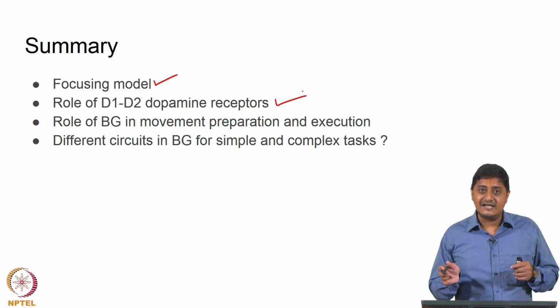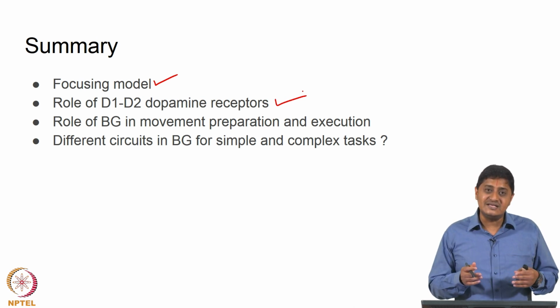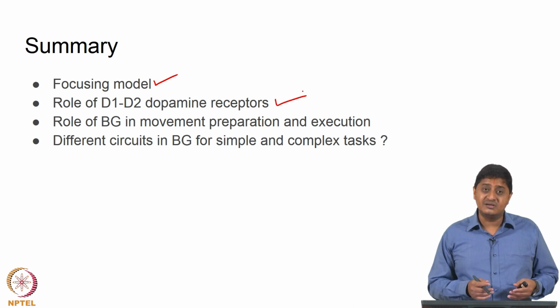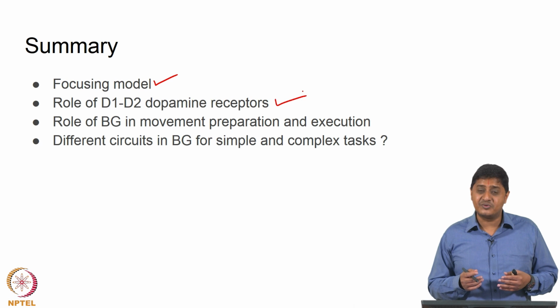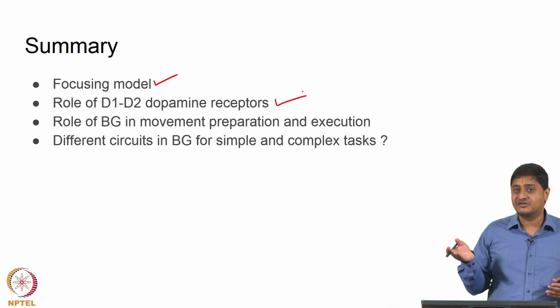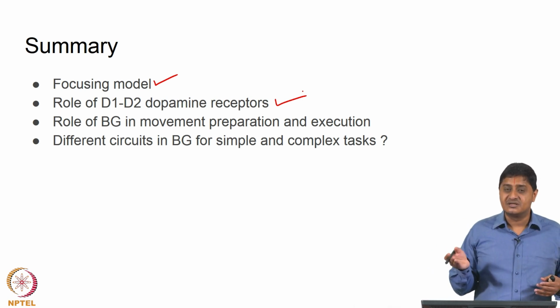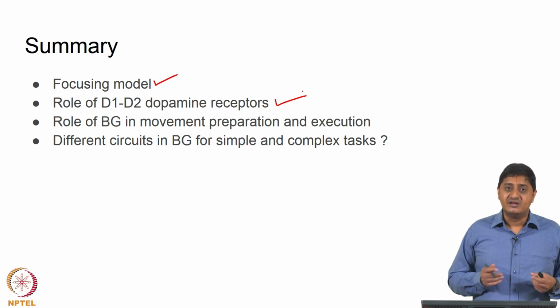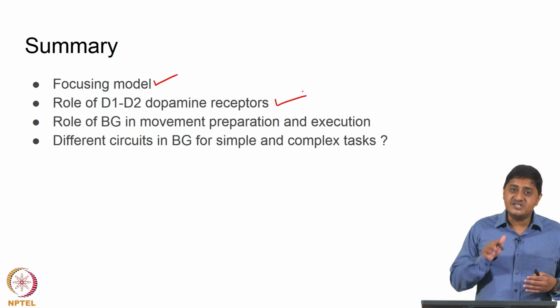And since the indirect pathway is an inhibitory pathway, D2 receptors inhibit the medium spiny neurons, essentially producing excitation at the output. This is important. Excitation of the thalamocortical neurons is produced by dopamine, regardless of which particular pathway it is acting on.